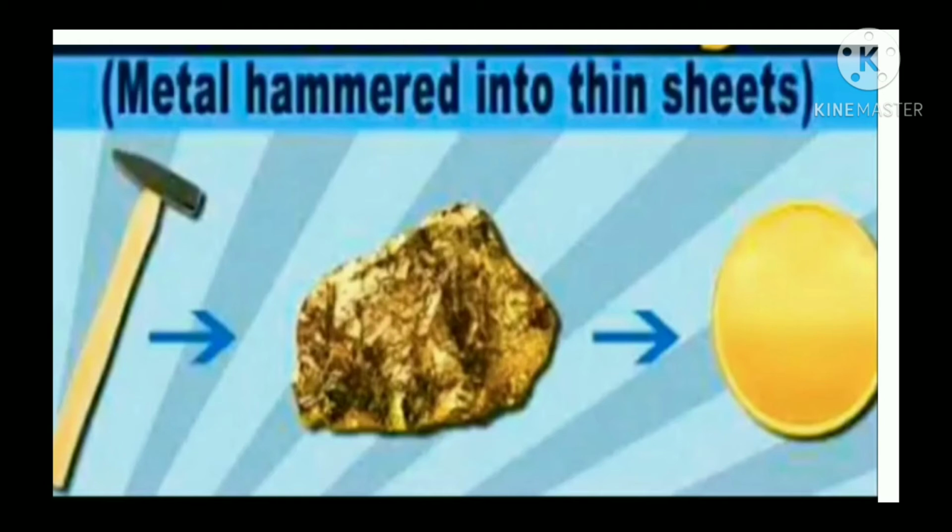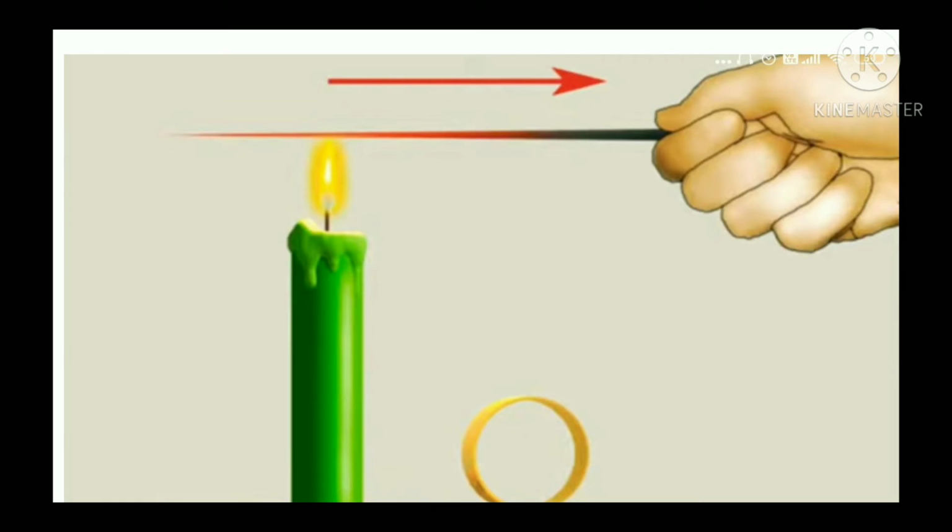Next property of metal is conduction of heat. After heating a metal, heat is easily distributed throughout the metal and the entire metal starts to heat up, that is, it becomes warm. Here we will do one experiment. Take a copper plate, fix some wax at one of its ends, heat the other end and observe what happens.